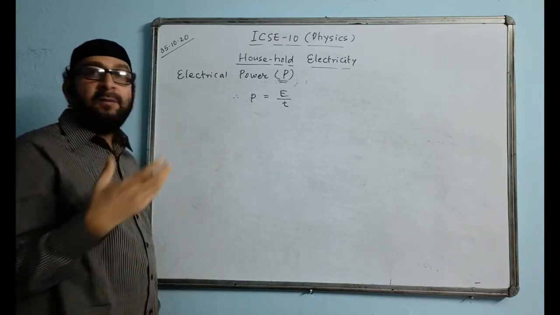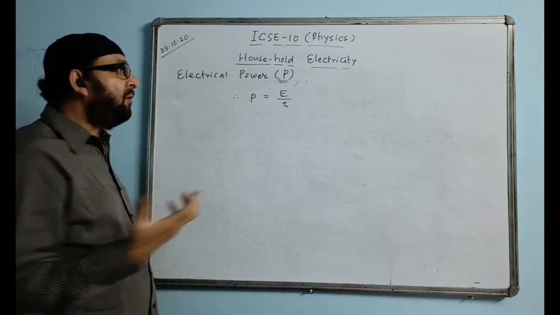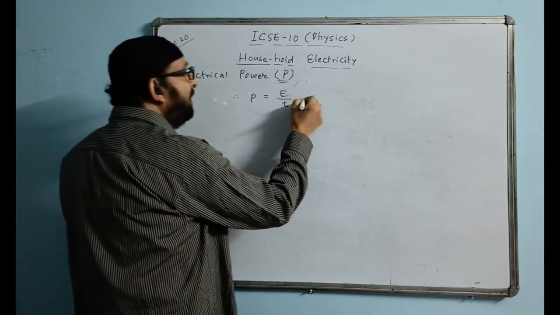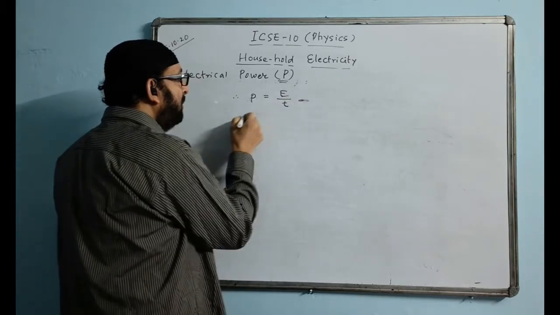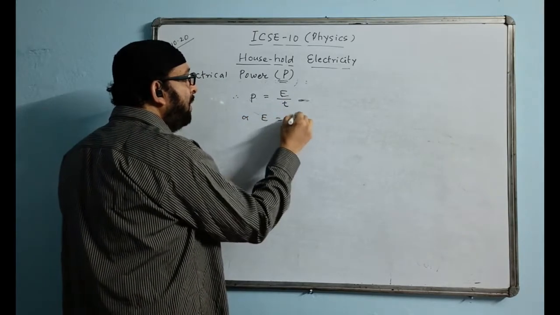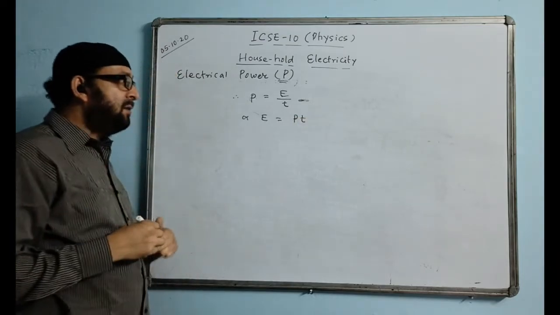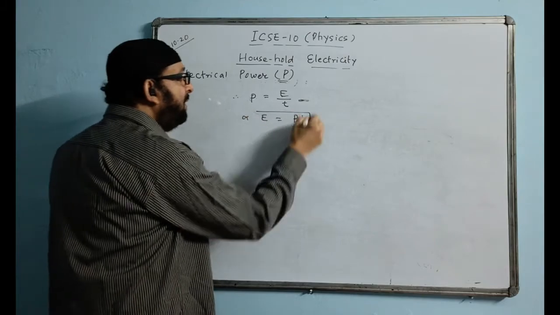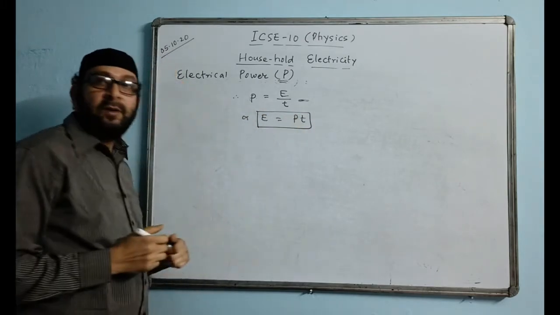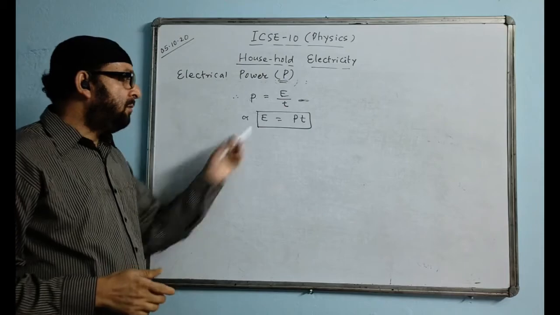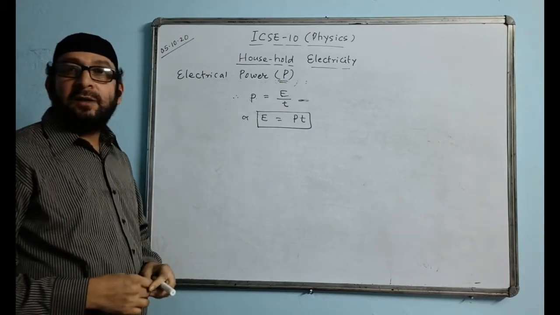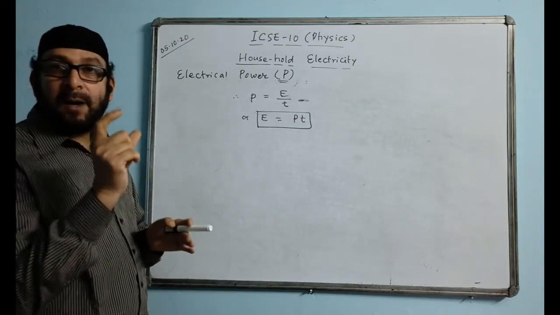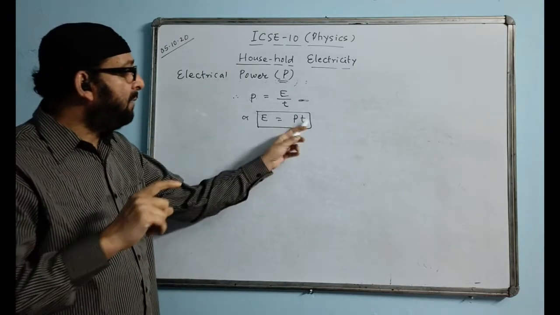Electrical power, any kind of power, is work upon time. And work is a kind of energy. With energy we do the work, so we take energy by the time. We can take this formula this way, or energy is equal to power into time. So this is also a formula of electrical energy. Power multiplied by time will give the value of energy. If it is electrical power, we get electrical energy. That is what we do while we define 1 kilowatt hour. Kilowatt means power and hour means time, so power into time is making the energy.